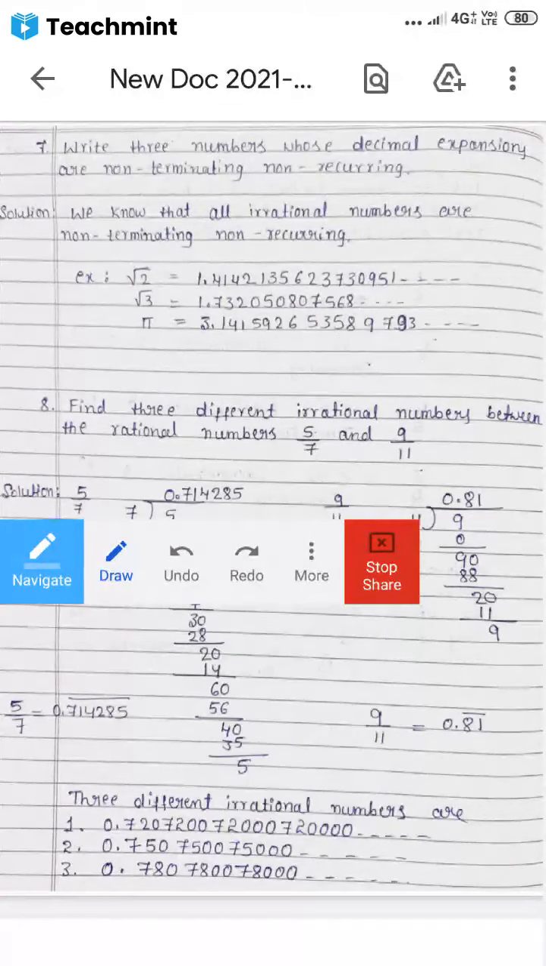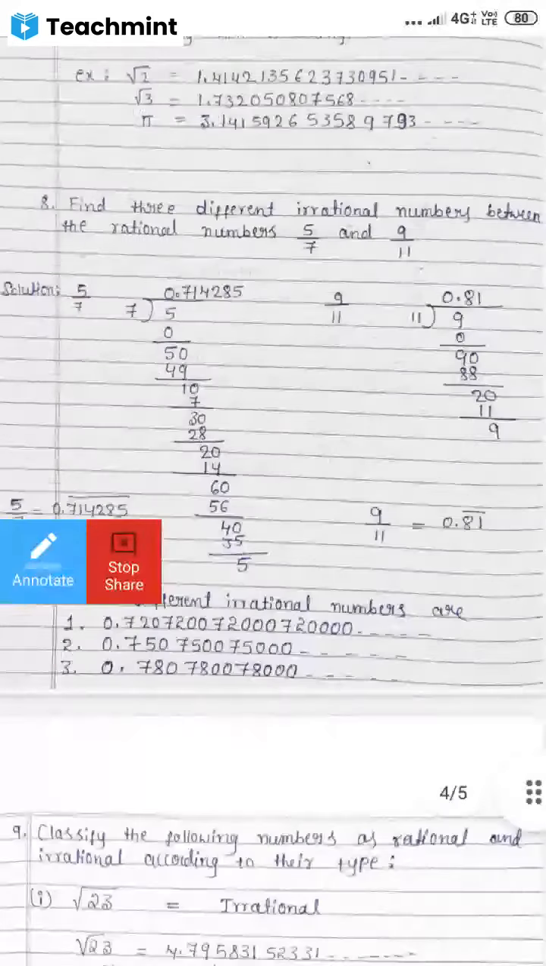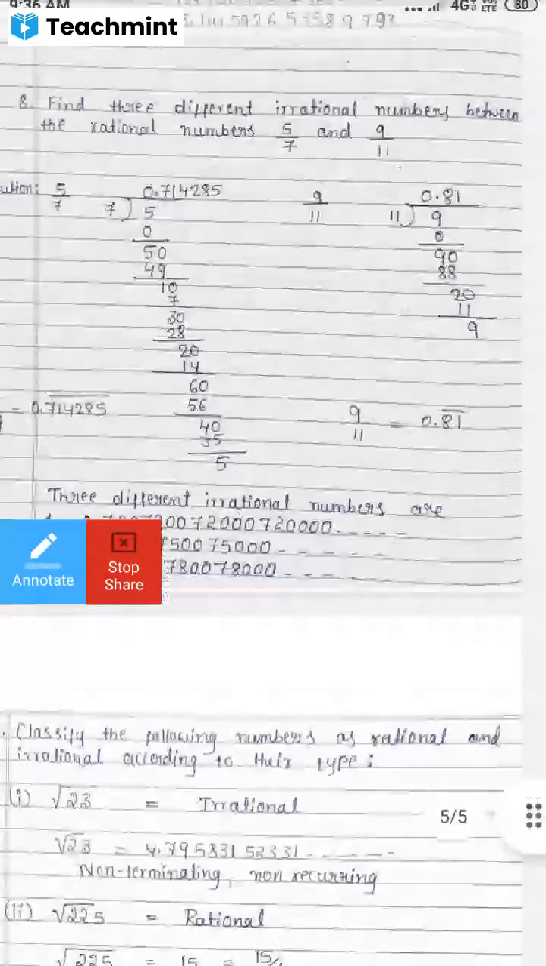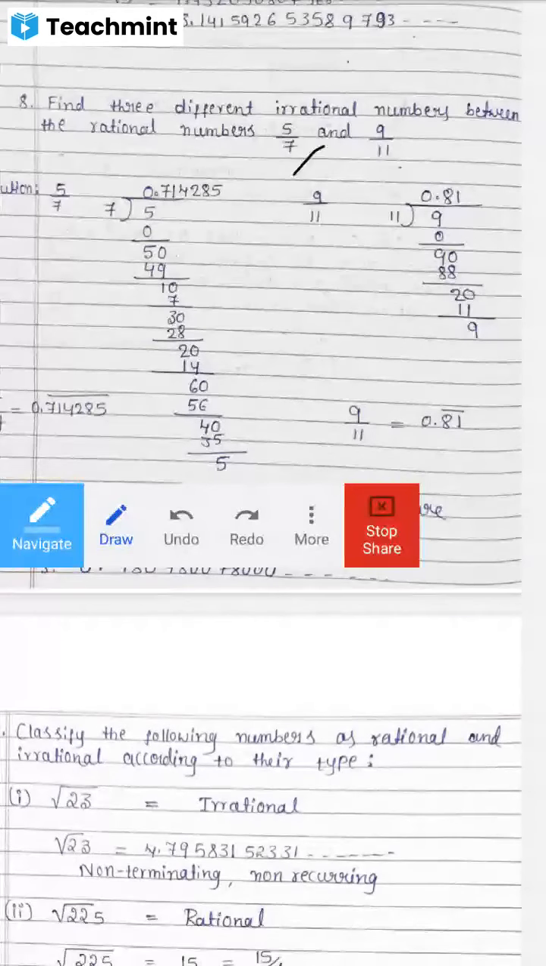Okay, now we are moving to the 8th question. Question number 8. Find 3 different irrational numbers between the rational numbers 5/7 and 9/11. Understand the question properly. We have to write 3 different irrational numbers between the rational numbers. They have given the rational numbers 5/7 and 9/11.